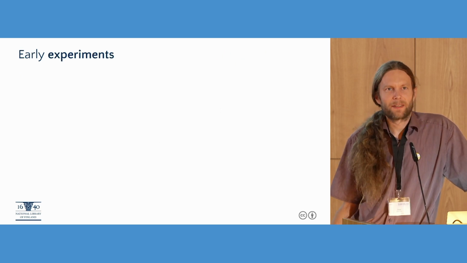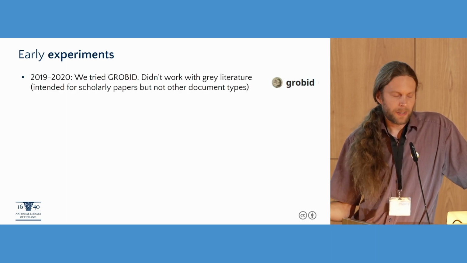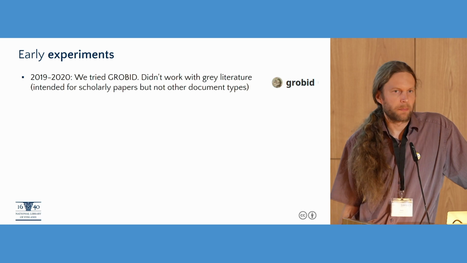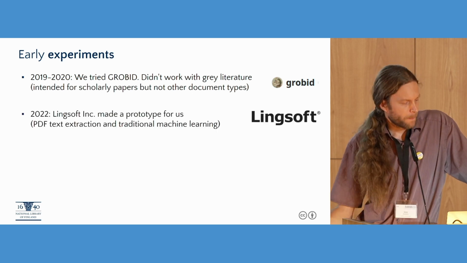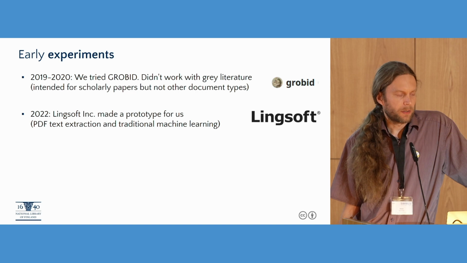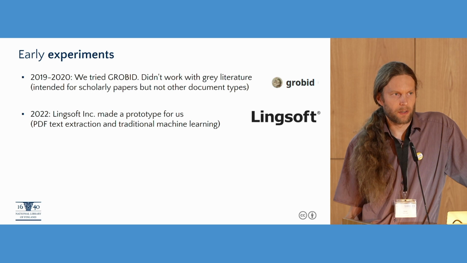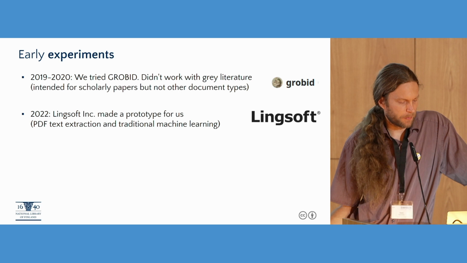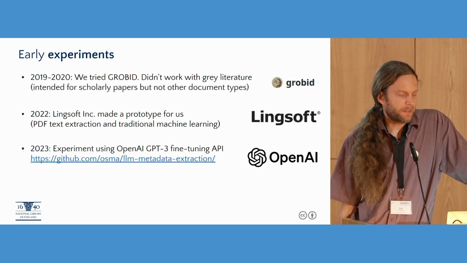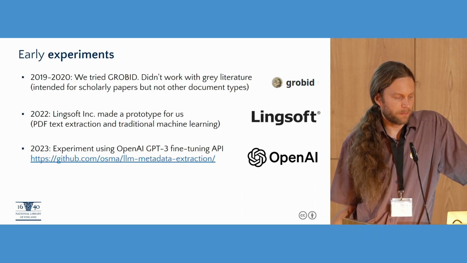Okay, so we've been looking at this for some time now, and here are some early experiments. In 2019, we tried a tool called Grobid, but it didn't work very well with the grey literature we had, probably because it's mainly intended for scholarly papers, but we had other types as well. Last year, a company called Linksoft made a prototype for us using PDF text extraction and traditional machine learning. We were not super happy with it, but it was a nice prototype anyway. And then at the beginning of this year, we did a quick experiment using the OpenAI GPT-3 fine-tuning API. Here's the link to the GitHub.